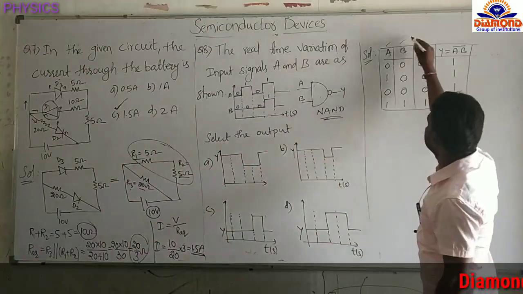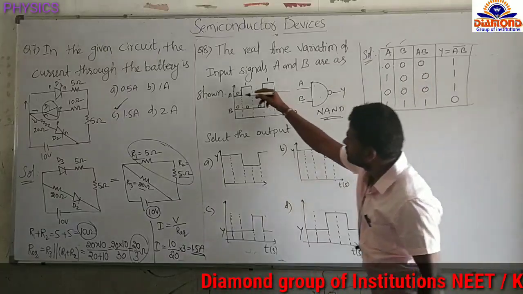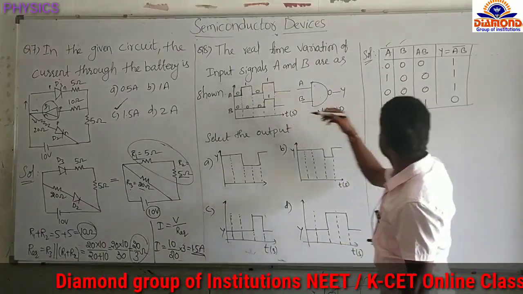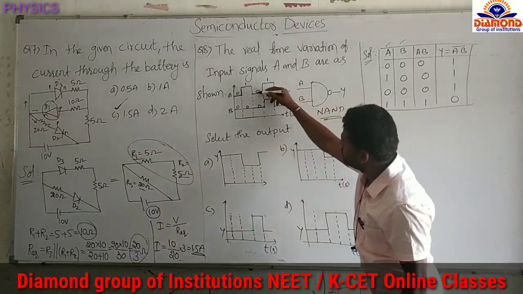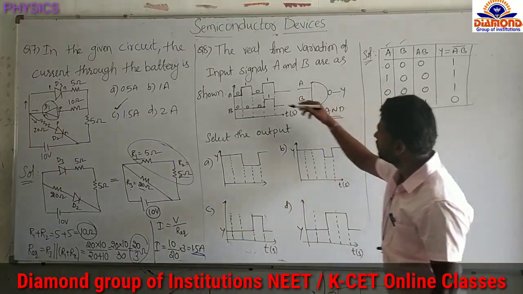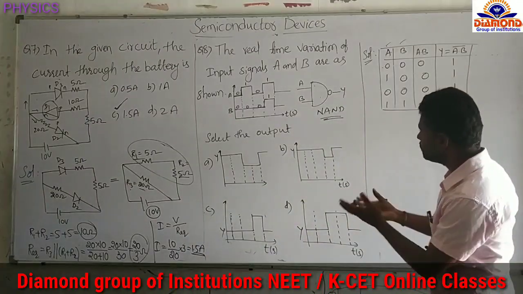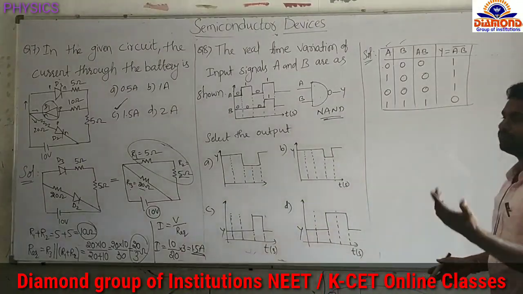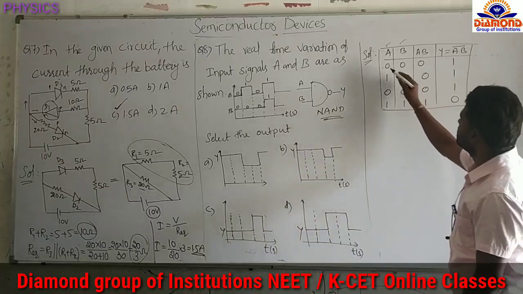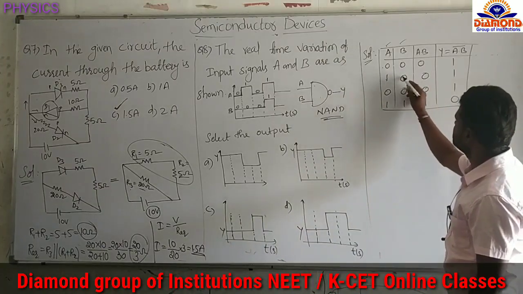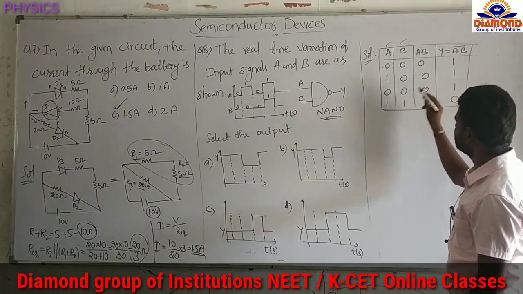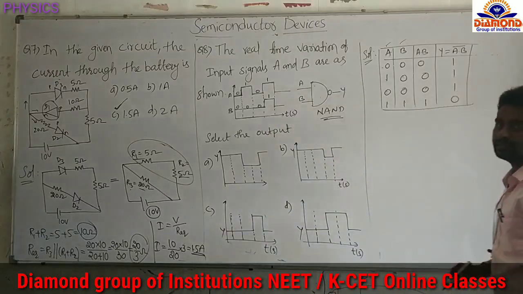AB inputs are given 0 0, 0 0, 1 0, 1 0, 0 0, 0 0, 1 1. Next, this is the NAND gate. First do the AND function and then NOT function. AND function means 0 into 0 is 0, 1 into 0 is 0, 0 into 0 is 0, 1 into 1 is 1. This is the AND function.